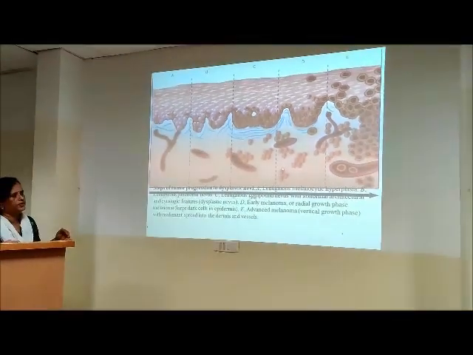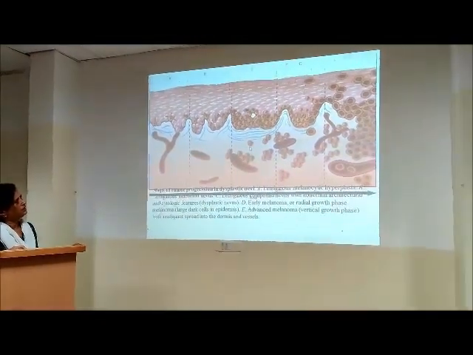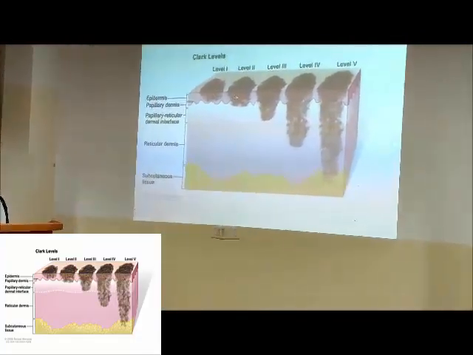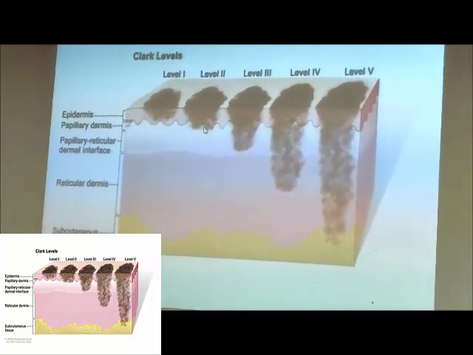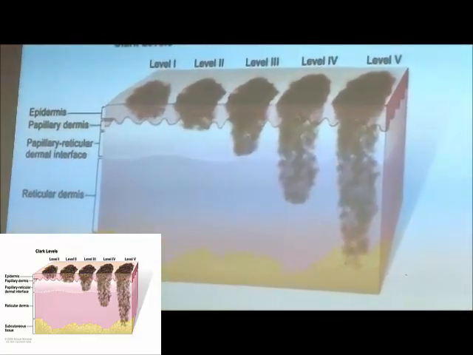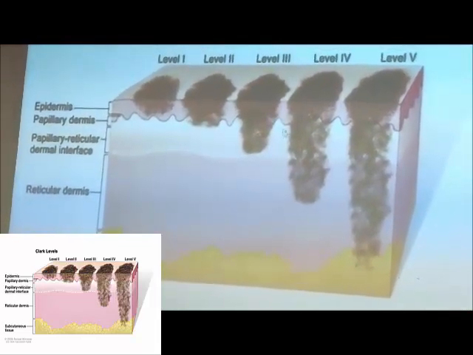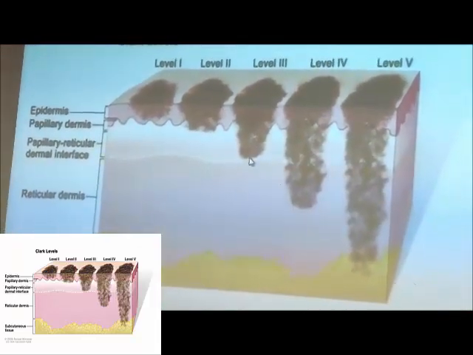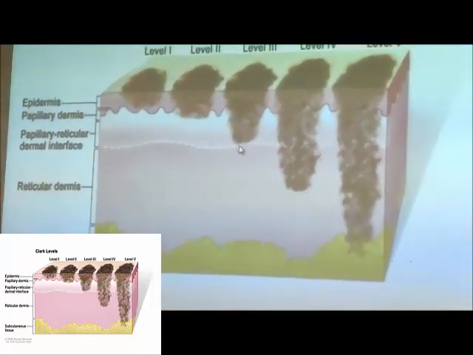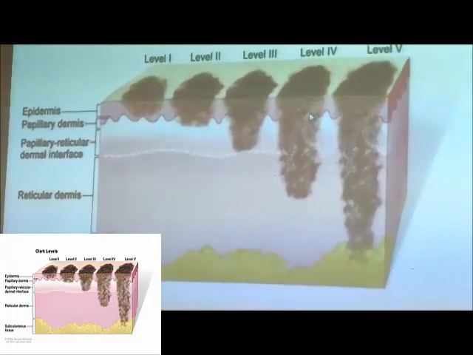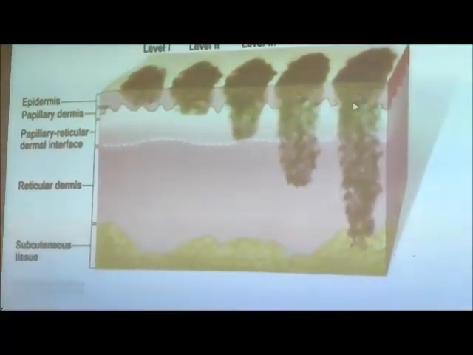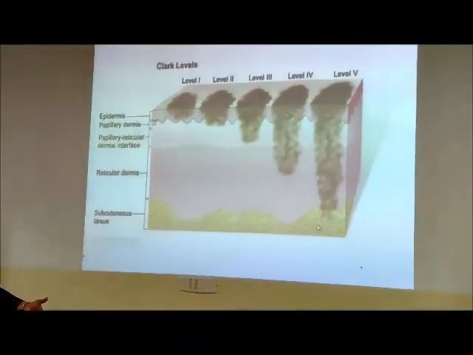See, this is fine. Level 1 confined to the epidermis. 2, it has come to the papillary dermis. Papillary dermis is the upper dermis. 3, entire papillary dermis, and it's come to the junction. This is the reticular dermis. Papillary, so it's come to the junction. Now 4 is it has entered the reticular dermis. 5 is everything and into the fat, subcutaneous fat. So this is Clark's levels.